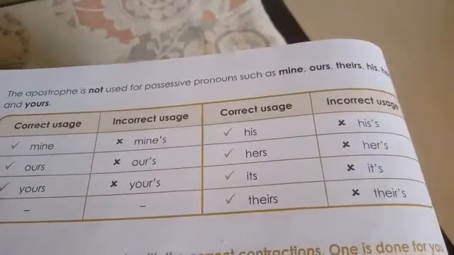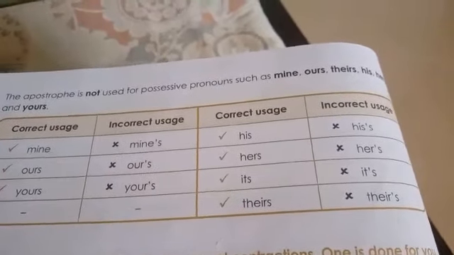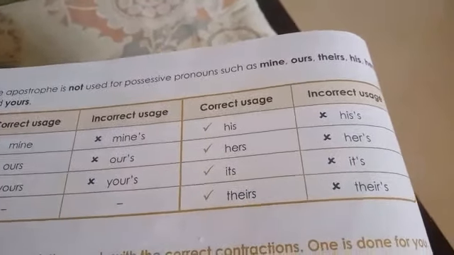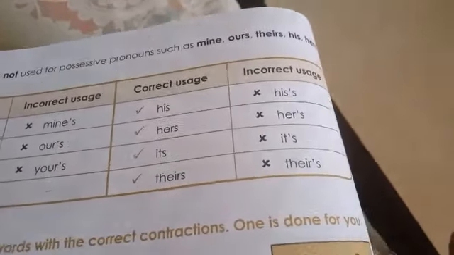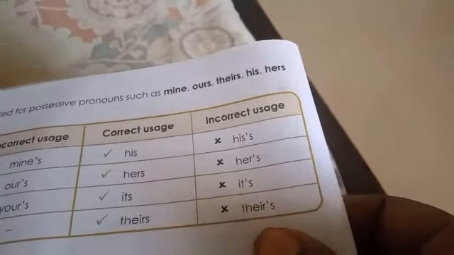The next one is: the books haven't been covered yet, contracted from have not. These are the examples for contractions, words made by combining two words. See children, the apostrophe is not used for possessive pronouns such as mine, ours, theirs, his, hers,